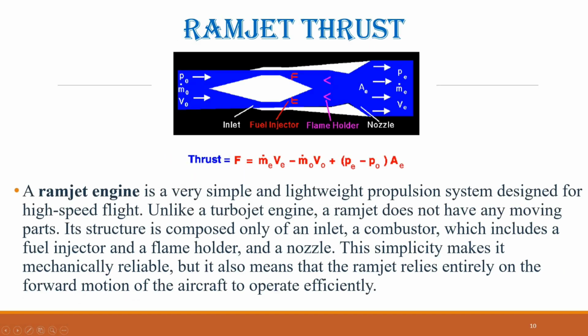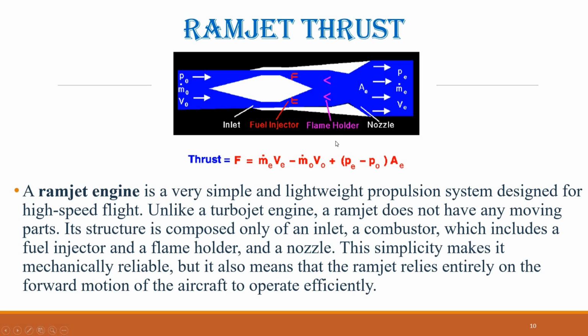Ramjet thrust. A ramjet engine is a very simple and lightweight propulsion system designed for high-speed flight. Unlike a turbojet engine, a ramjet does not have any moving parts. Its structure is composed only of an inlet, a combustor, which includes a fuel injector and a flame holder, and a nozzle. This simplicity makes it mechanically reliable, but it also means that the ramjet relies entirely on the forward motion of the aircraft to operate efficiently.